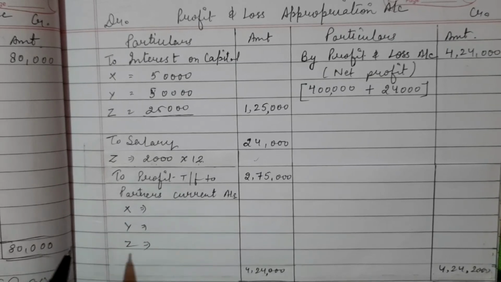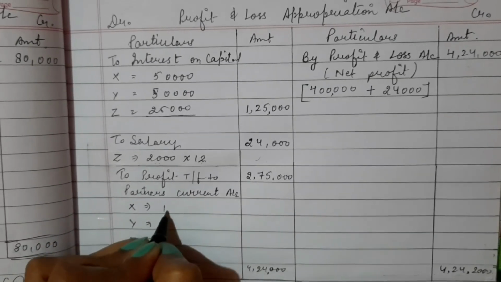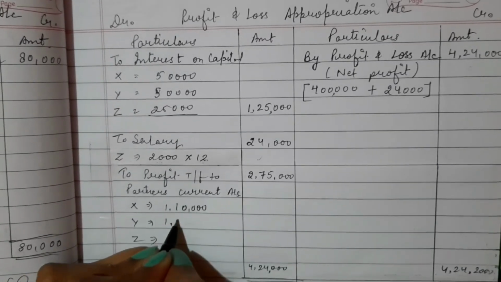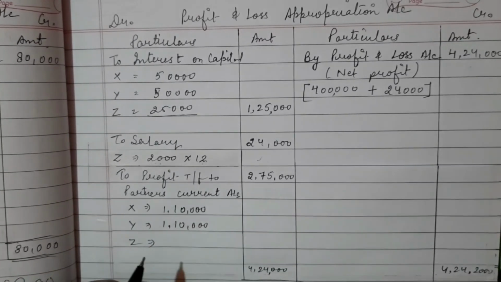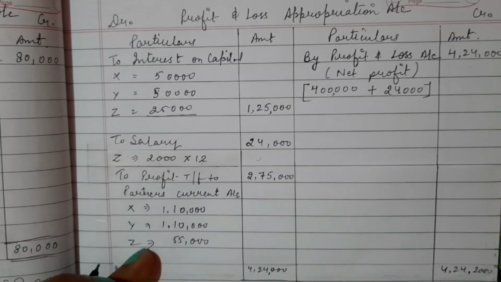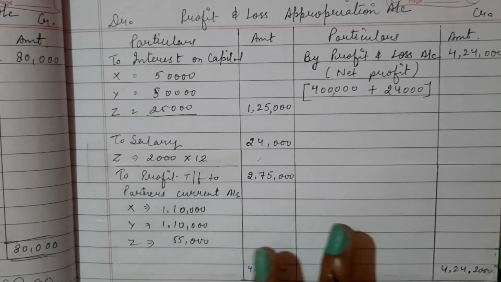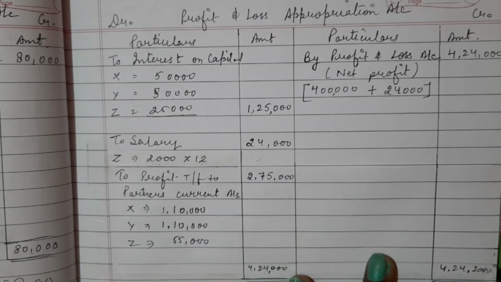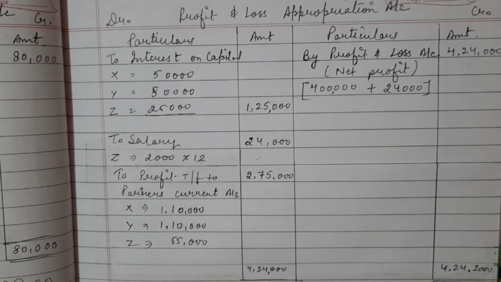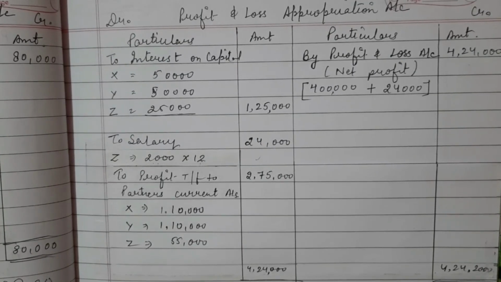So we will write profit here 1,10,000 and here 1,10,000 and here 55,000 for Z. So this was the distribution of profit and this is your profit and loss appropriation account for question number 11. I hope guys you understood this P&L appropriation format in questions number 10 and 11.